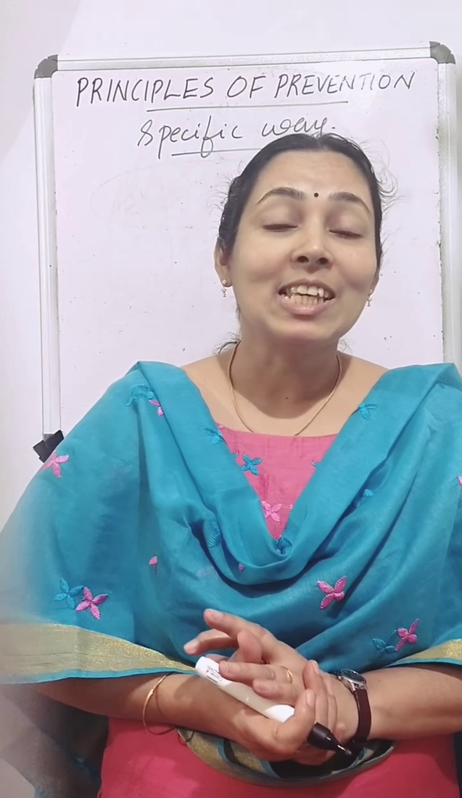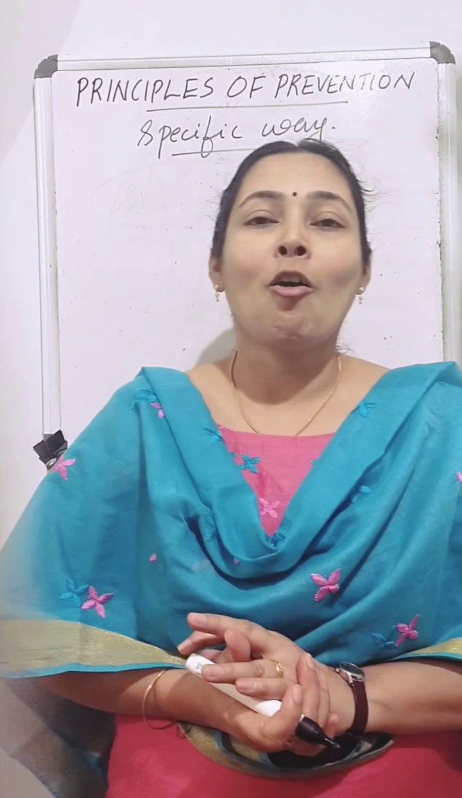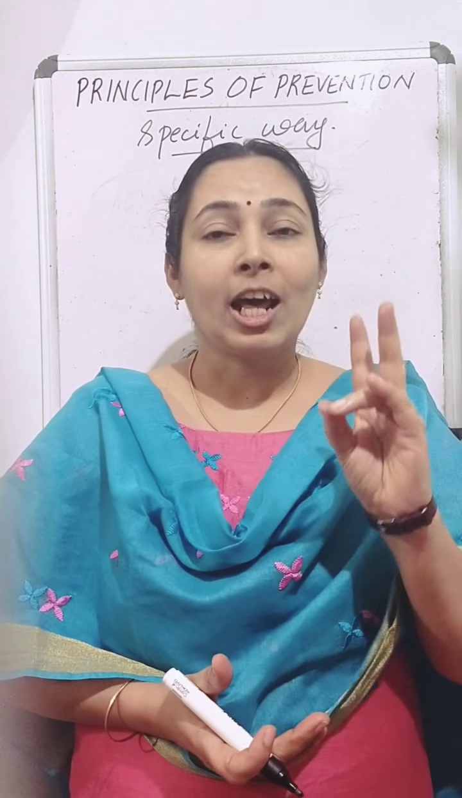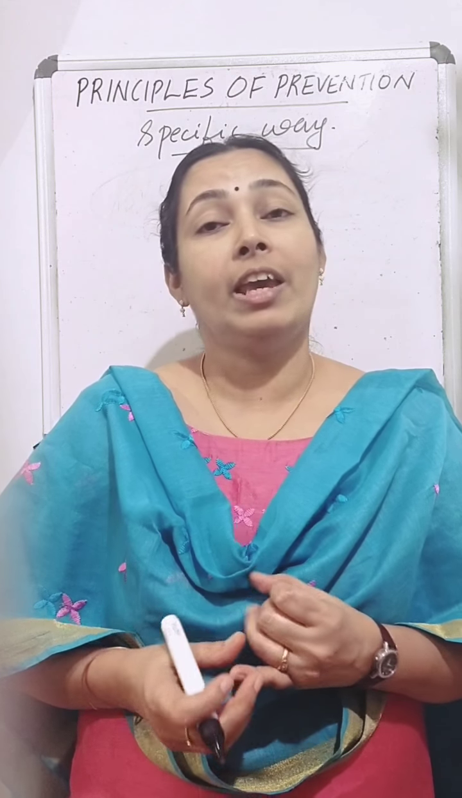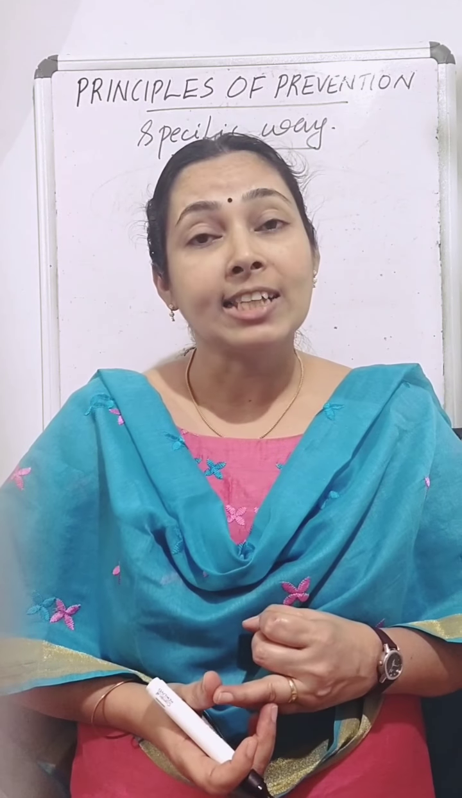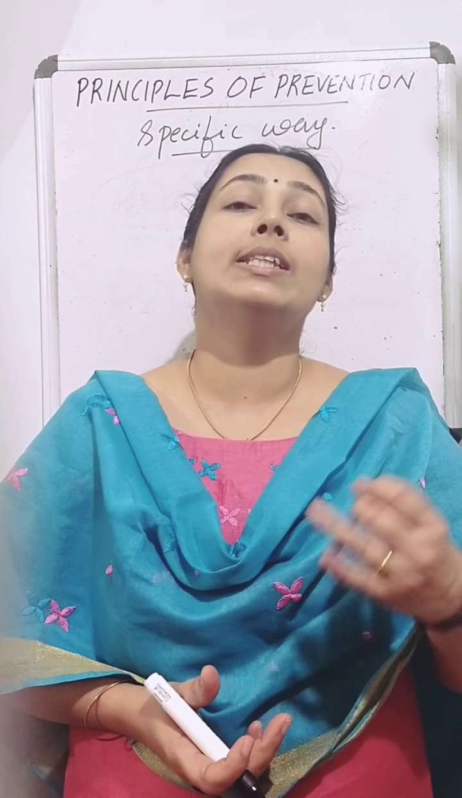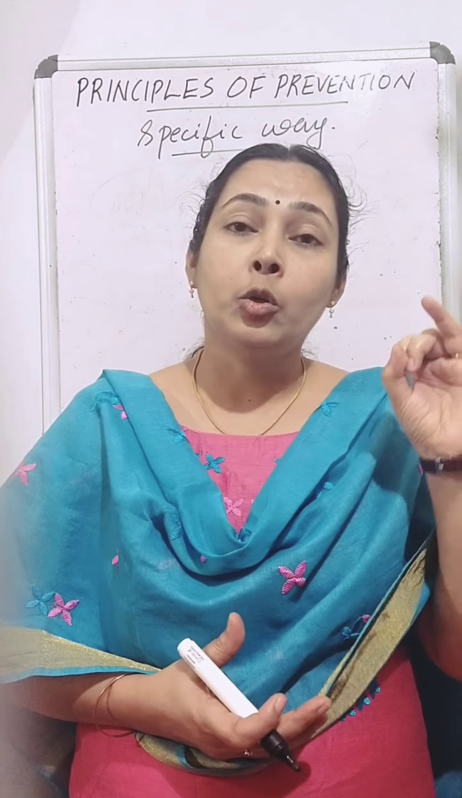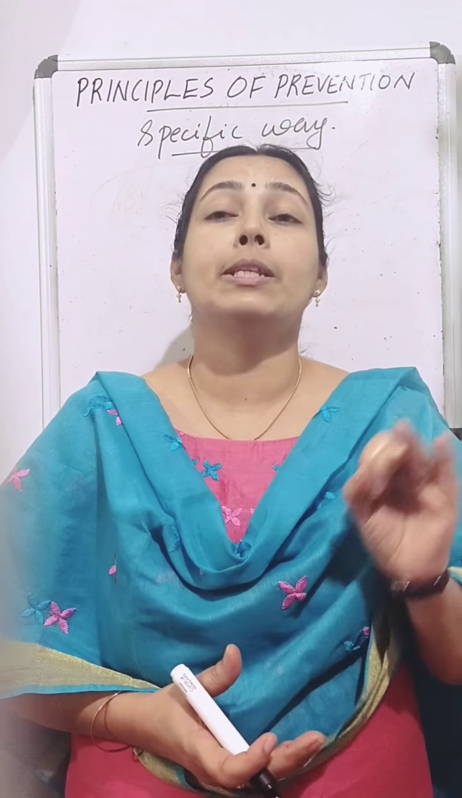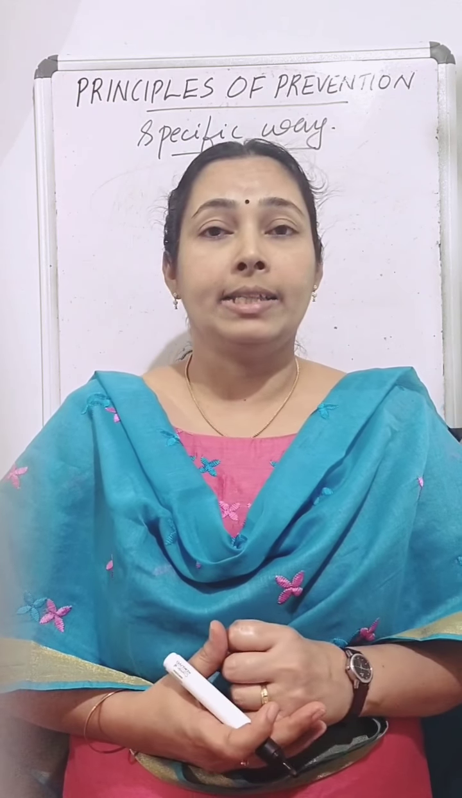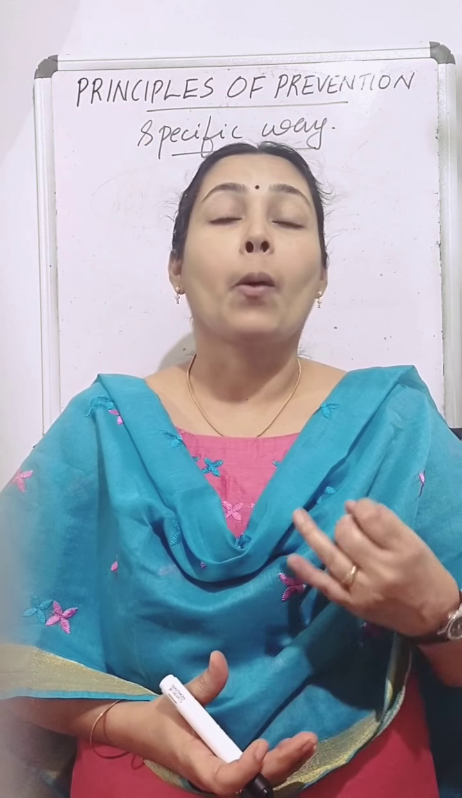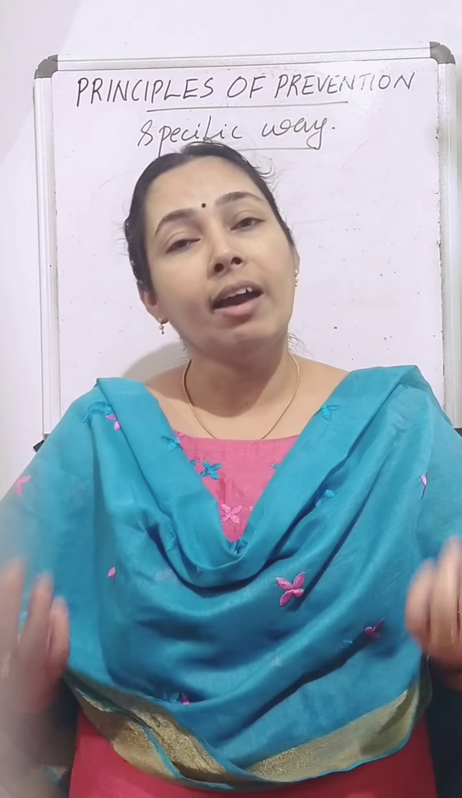So we were discussing the principles of prevention and how we can prevent diseases. There are two ways, general and specific. In the last class we discussed the general ways of prevention. For that there are two principles: the basic principle is public hygiene, and the second is availability of proper and sufficient food for everyone.